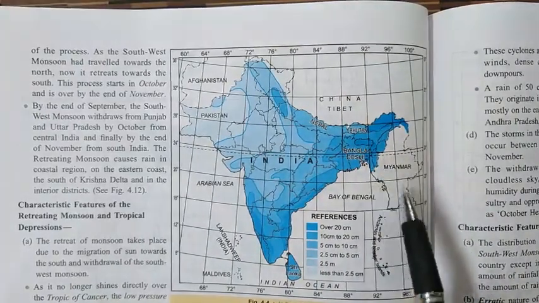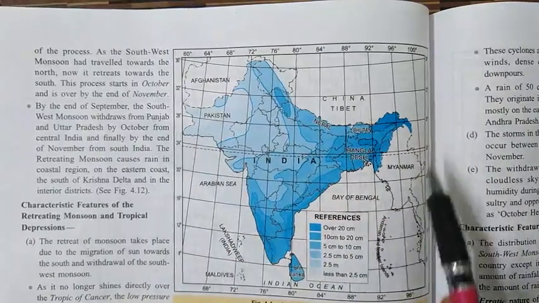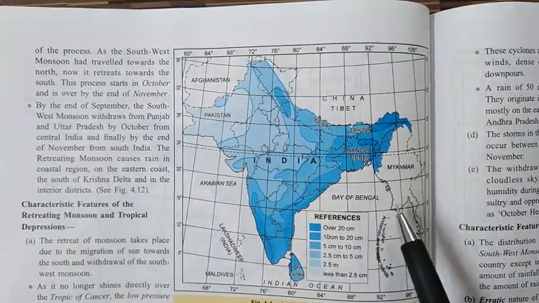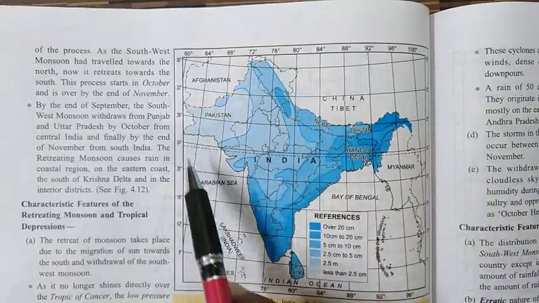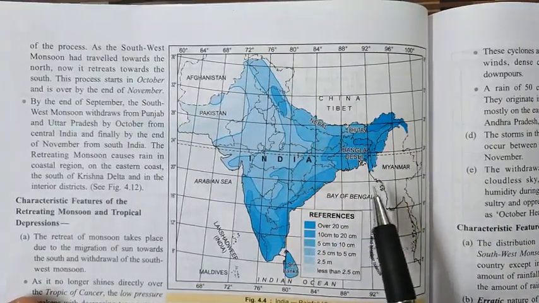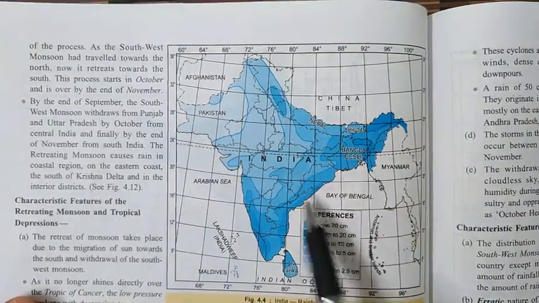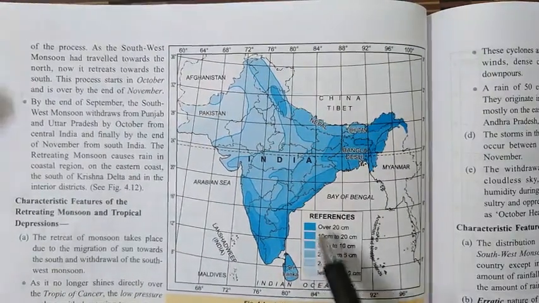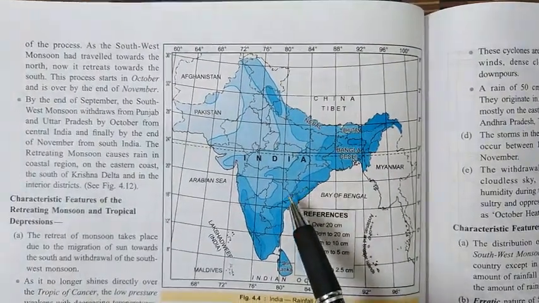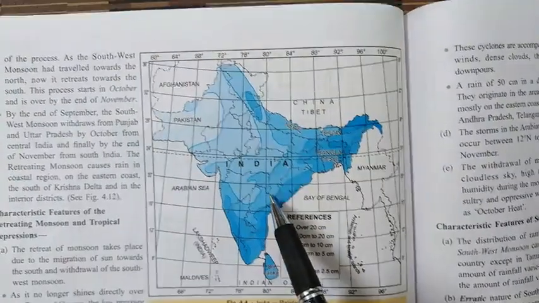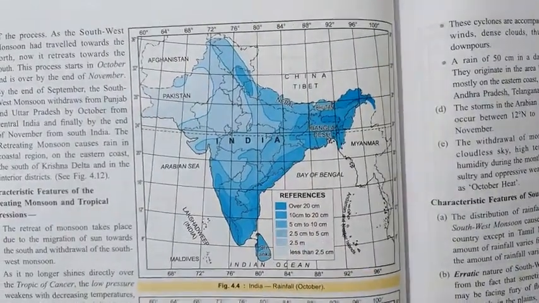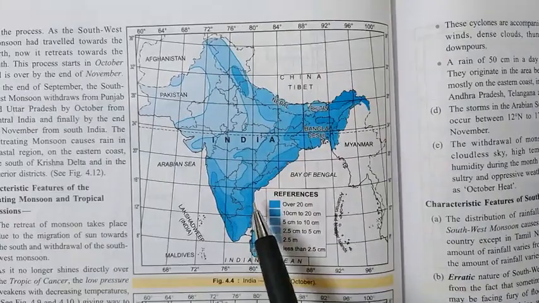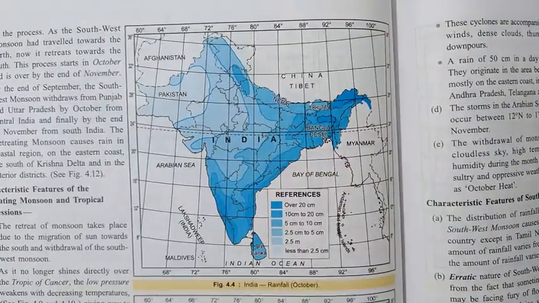The whole climate of India, especially North India, starts experiencing winter from December onwards. But South India, because it is very close to the equator, still experiences warm temperature. So only North India experiences winter season.